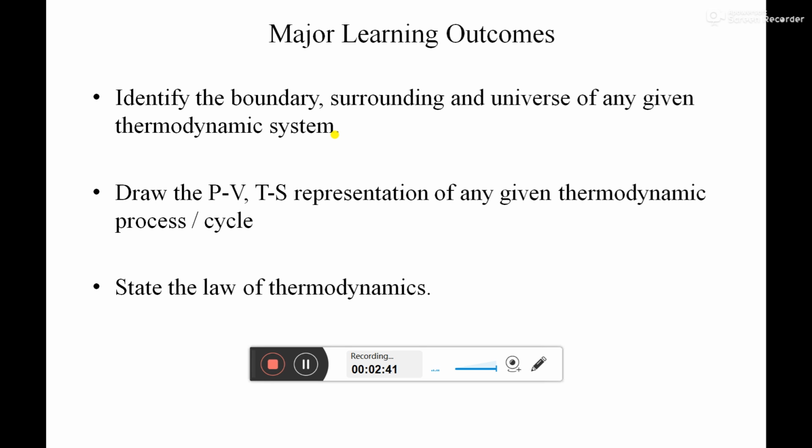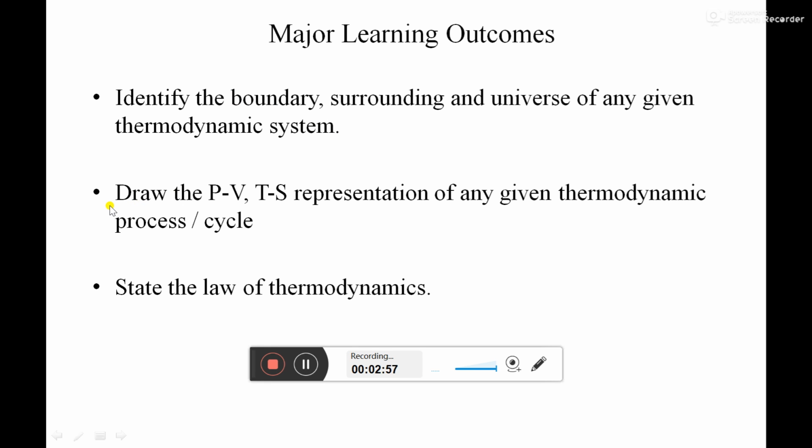So whenever we start the study of any system in the universe, we should know the different parts of that system. Once you complete this chapter, you will easily be able to identify those three parts of the system.